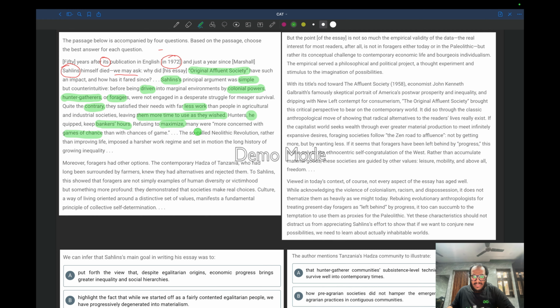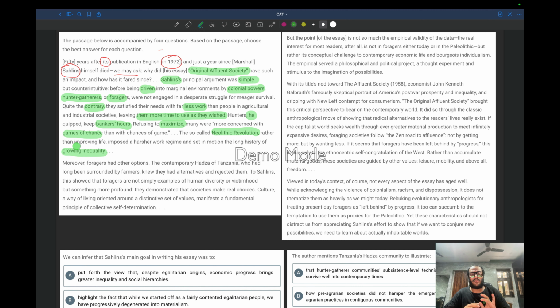So the author has also written that the so-called Neolithic revolution, rather than improving life, imposed a harsher work regime and set in motion the long history of growing inequality. This line is not that important in detail, but it is important to say. What is a revolution? It is a change. It should be good, right?